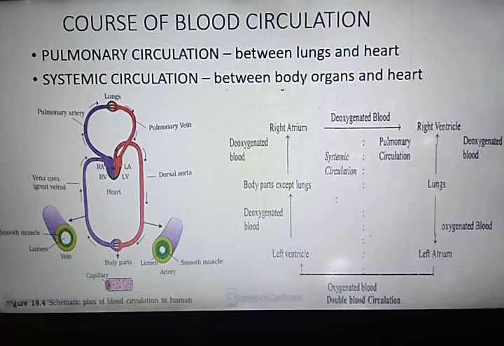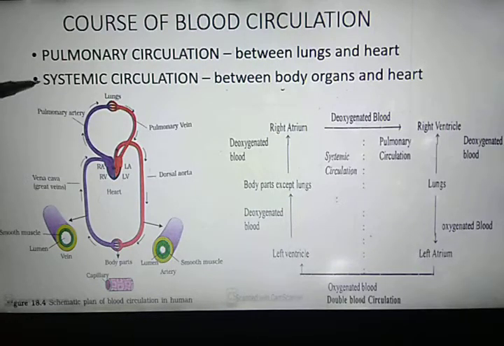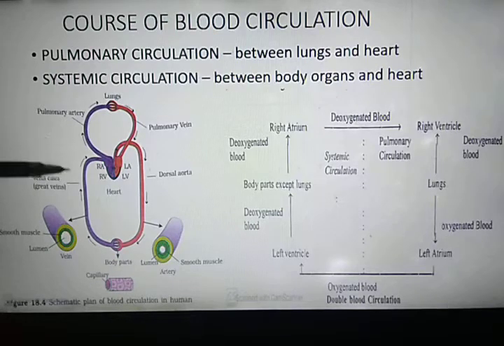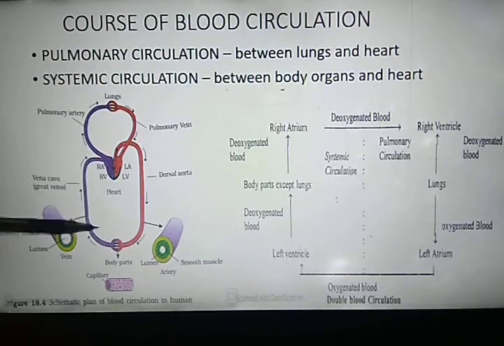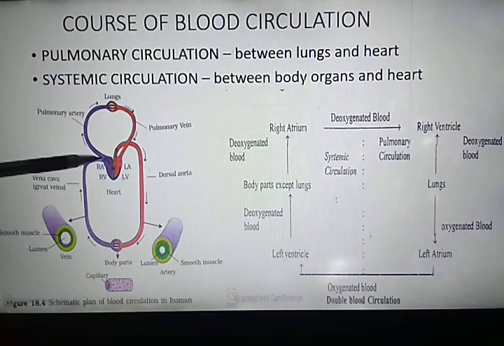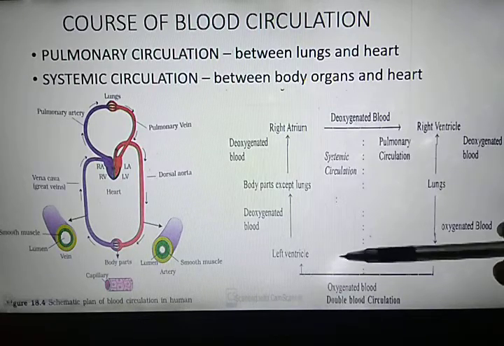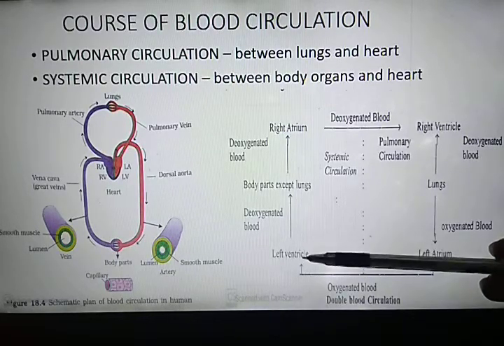Second is the systemic circulation. In systemic circulation, the exchange, or you can say flow, of blood takes place between the body organs and the heart. The flow of blood from the left ventricle to all parts of the body and back to the right auricle is called systemic circulation.